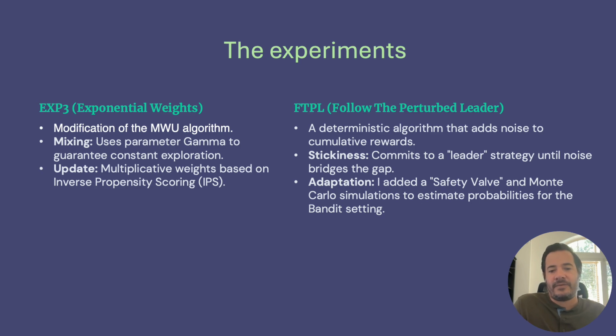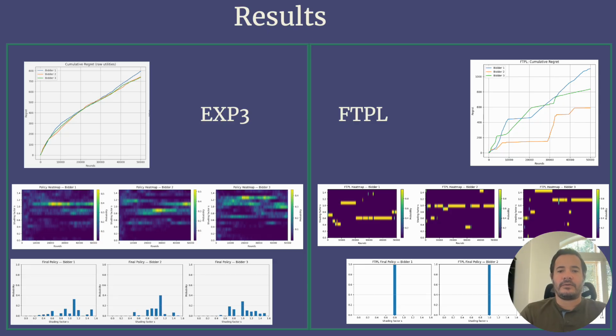I also added a safety valve. If FTPL stays stuck on the same action for too long, it forces an exploration step. This prevents the algorithm from staying locked in a bad strategy forever. Now let's look at the results of the simulation over 50,000 rounds. On the left side, we have the charts using EXP3, and on the right, we have the results of FTPL.